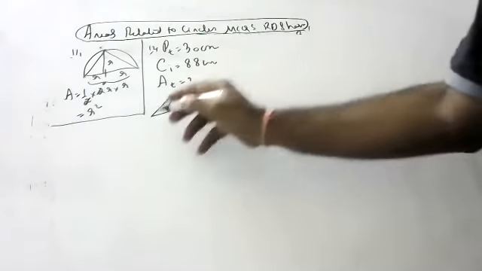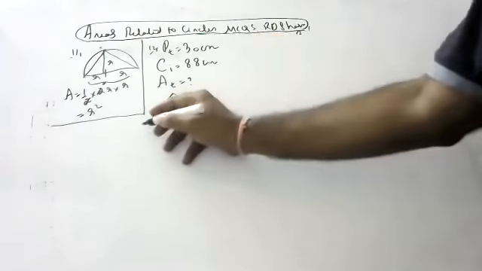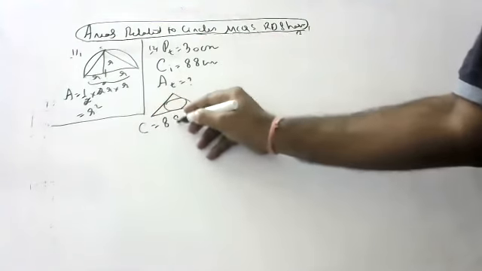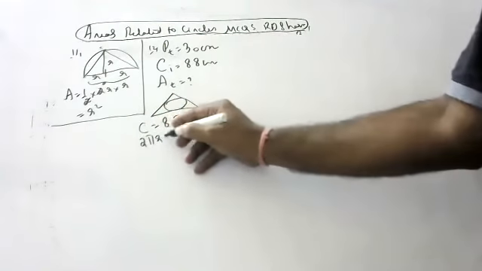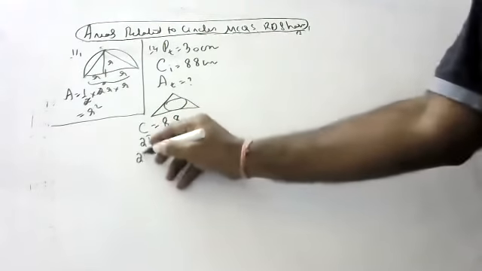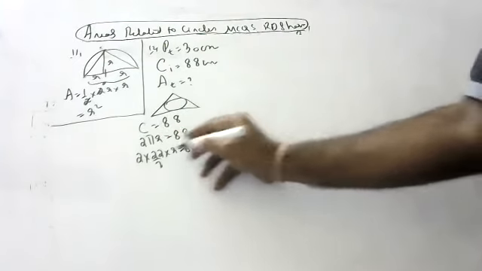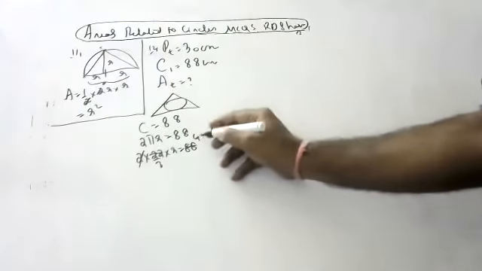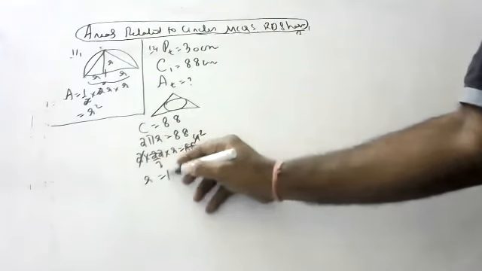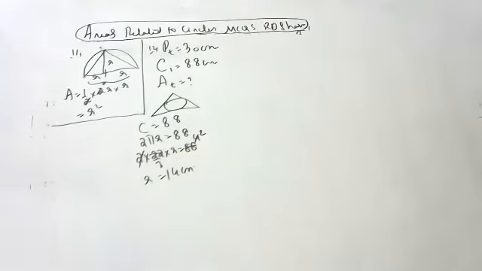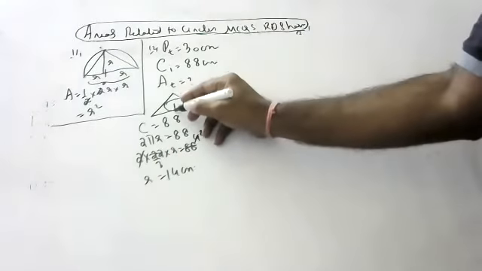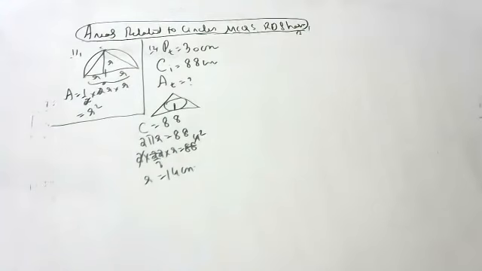So children, the circumference of the circle is 88. What is the circumference of a circle? 2 pi r is equal to 88. 2 into 22 by 7 into r is equal to 88. 88, 22 fours are 88, so the radius is 14 centimeters. Radius is 14 centimeters, children.